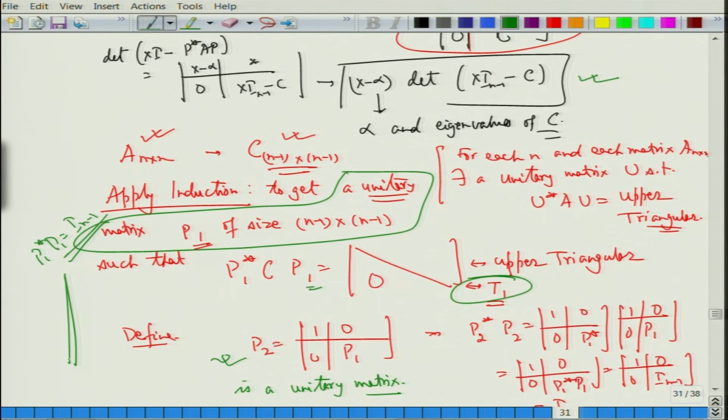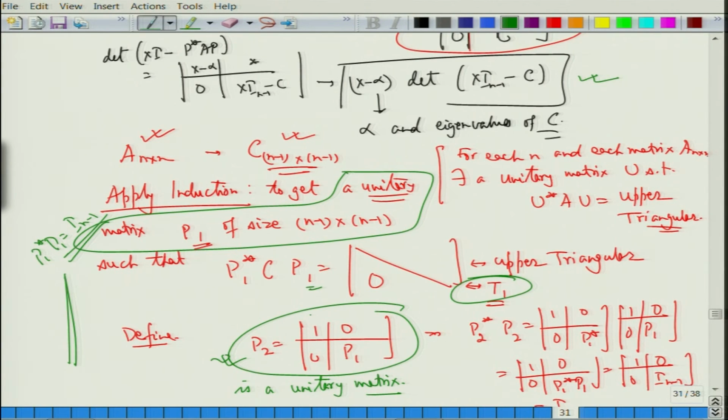So, I have applied the induction here. This induction I had also applied, if you remember, a similar idea was there when we looked at what is called LU decomposition. There also we had done the same thing, that we went into a block matrix. We defined a block matrix 1 0 0 L, L for the lower triangular, and then we had done all the work. All right. So similarly, the idea of this is what is called patching. You do something for a smaller matrix, and then you patch up with zeros and 1 so that you get some nice matrix.